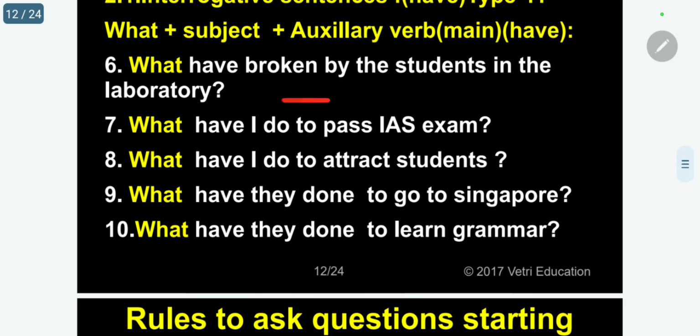What have broken by the students in the laboratory? Have broken by the students. Subject is by the students. Kindly follow. In the laboratory. Have is the auxiliary verb, broken is the past participle main verb. What have I do to pass IAS exam? Do is the main verb, have is the auxiliary.